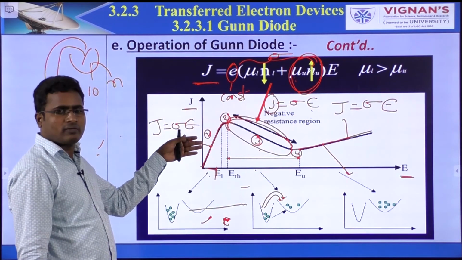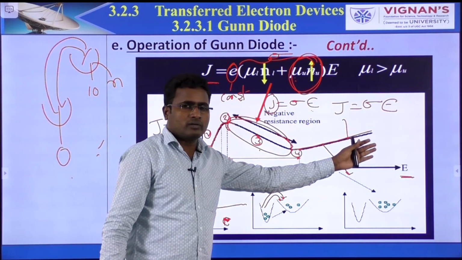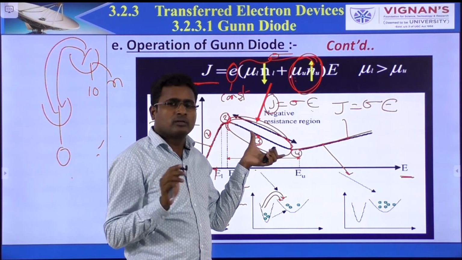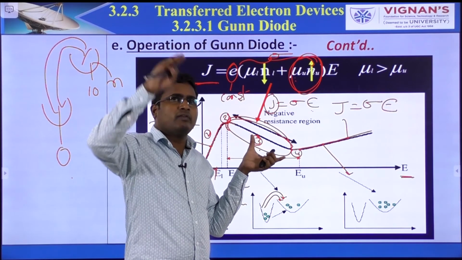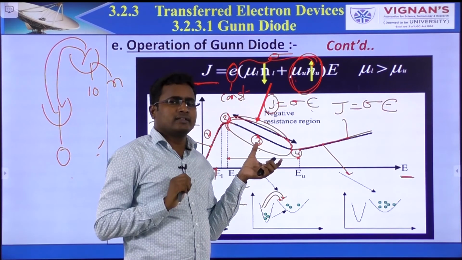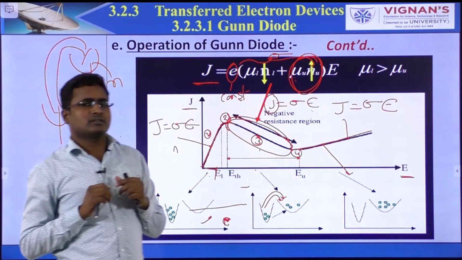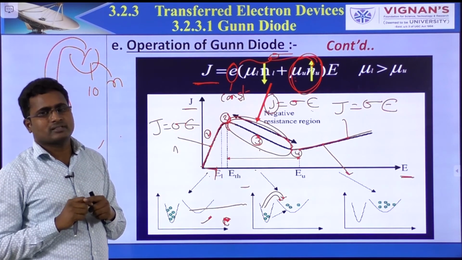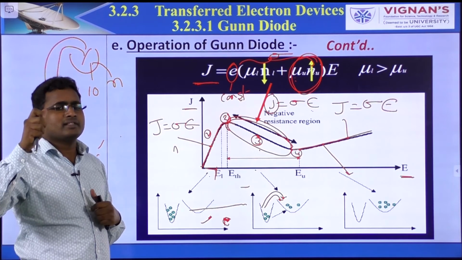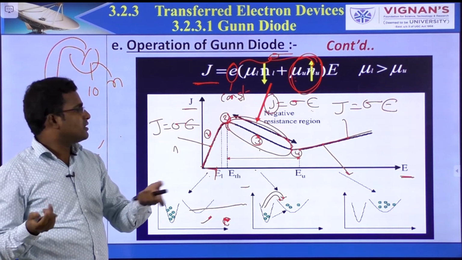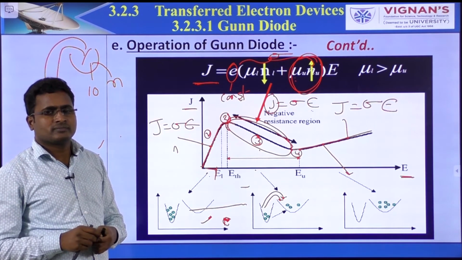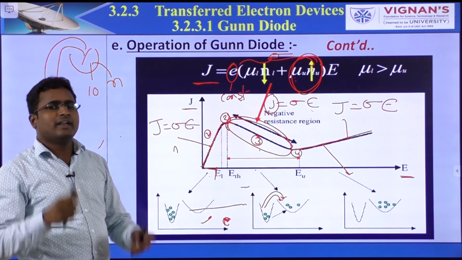So in this case, Ohm's law is followed. Here also Ohm's law is followed. But here, no Ohm's law. That means the electric field increases and the current density decreases. That means opposite. Opposite means negative resistance. If the electric field increases and current density increases, that means positive resistance. Both are opposite, negative resistance.